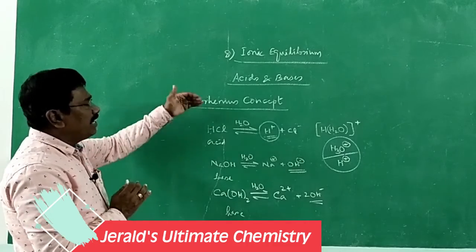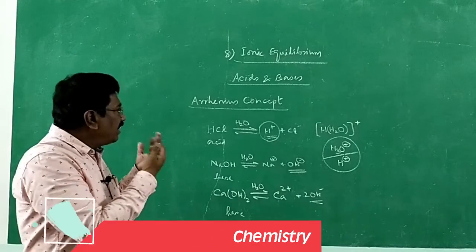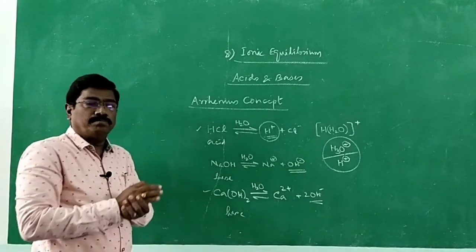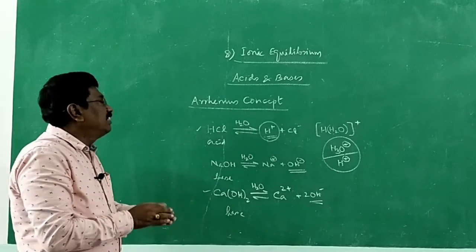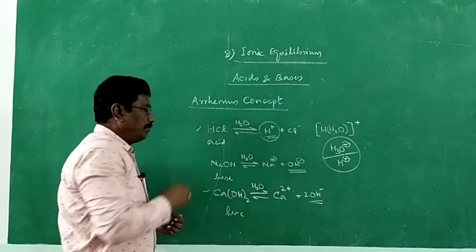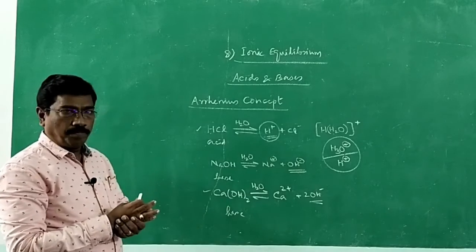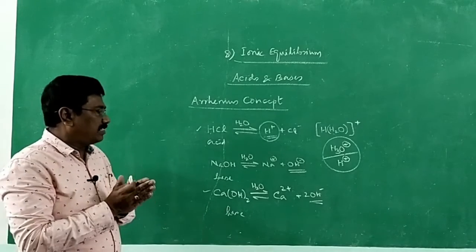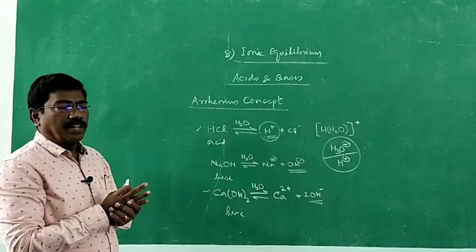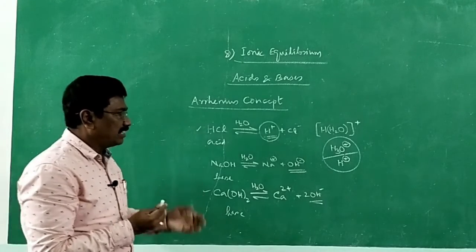But being a very old concept, it has got its own limitation. What is it? It cannot explain the behavior of acid and base in non-aqueous medium, that is, without water. I said in aqueous solution, if it gives hydrogen ion, hydronium ion, it is said to be an acid. In aqueous solution, if it gives hydroxide ion, it is said to be a base. So what about non-aqueous medium? There are acids and bases in non-aqueous medium. And Arrhenius didn't say anything about the behavior of acids and bases in non-aqueous medium such as acetone.